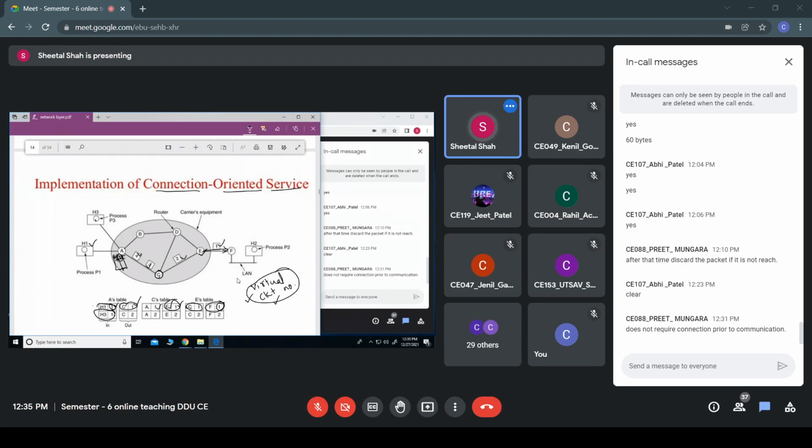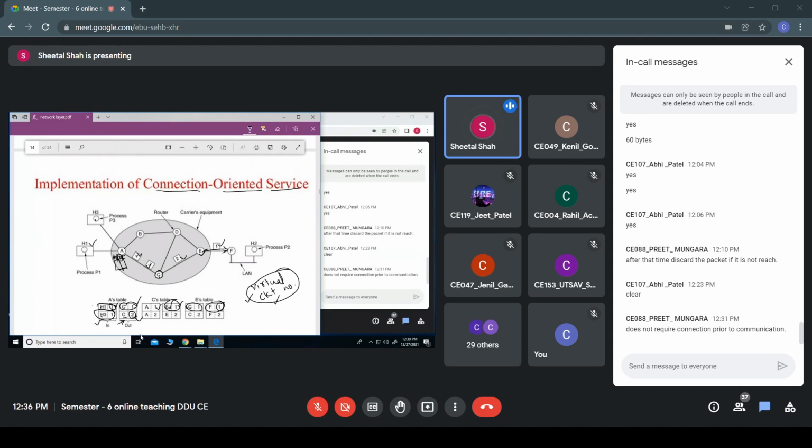So what it will do, while inputting, it is getting the source, that is H3, and its corresponding virtual circuit number. But while it is outputting through this link from A to C, it is changing its virtual circuit number from 1 to 2 to indicate that it is not from host H1, but now it is from some other host.